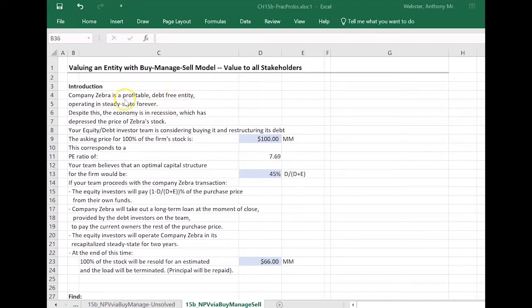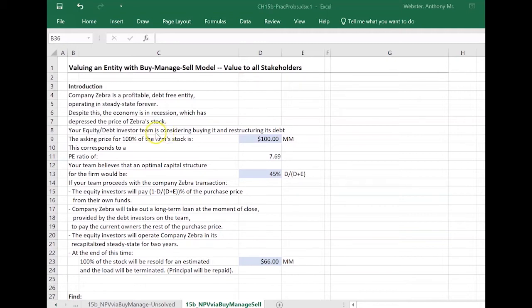So now we've got company Zebra, a profitable, debt-free entity, and it's operating in steady state forever. That's a dubious assumption, but it's not going to worry us too much for reasons we're about to see. And we've got an economy in recession, and Zebra stock is suffering a classic throw out the baby with the bathwater situation, where even though it's operating in steady state, it has not been affected by the recession. Because it's a recession, the price of everybody's stock has gone down.